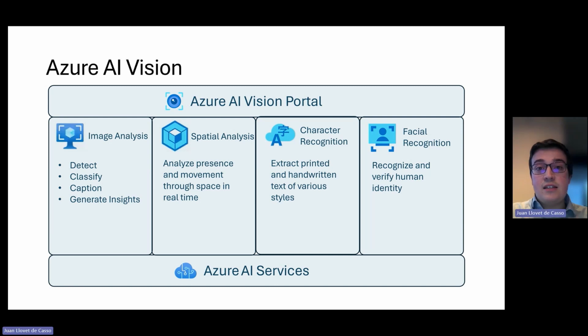The next category is spatial analysis. This suite of models is designed to analyze video in real time. Therefore, these models are made to be deployed on premises on the edge, whether it is through an IoT edge device or in a container in your own device in the edge, basically processing the video closest to the source to get these insights as quick as possible. The training and the setup are still done through Azure AI Vision. But basically what we're trying to get at with spatial analysis is analyzing presence of people and objects and movement through space in real time.